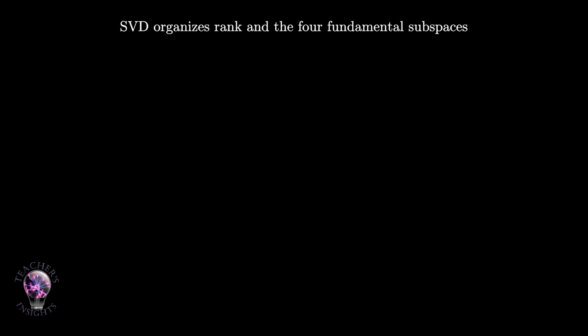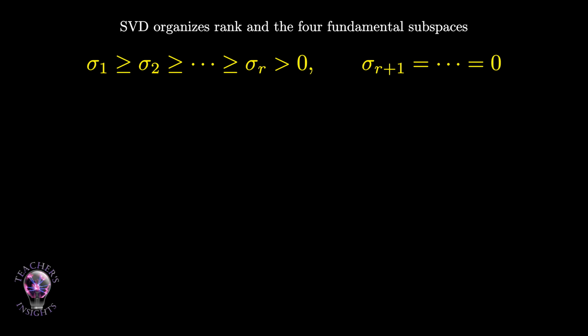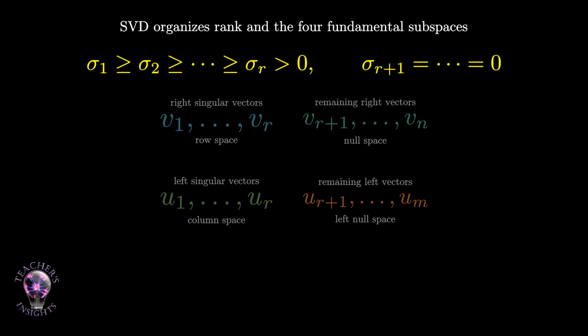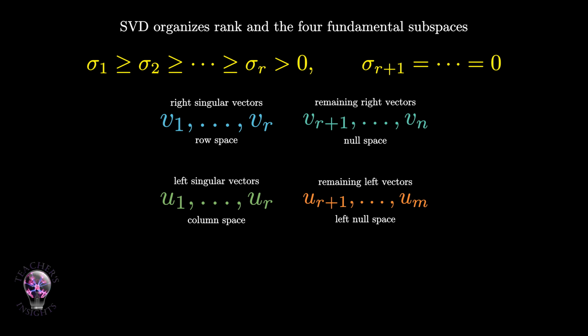SVD also explains rank and the four fundamental subspaces. Suppose A has rank R. That means there are exactly R positive singular values, sigma 1 through sigma R. The remaining singular values are 0. The first R right singular vectors v1 through vr span the row space of A. These are the input directions that survive. The remaining right singular vectors vr+1 through vn span the null space of A. These are the input directions that get sent to 0.